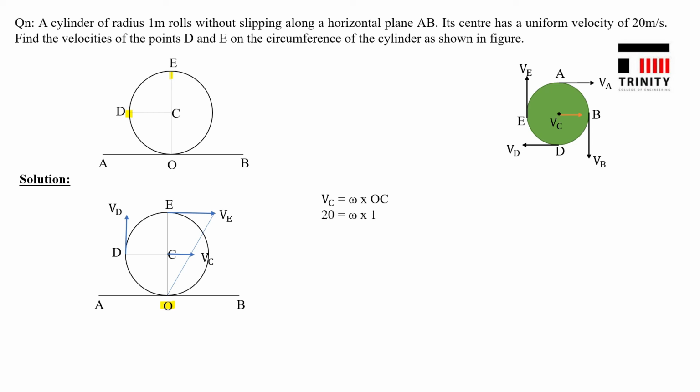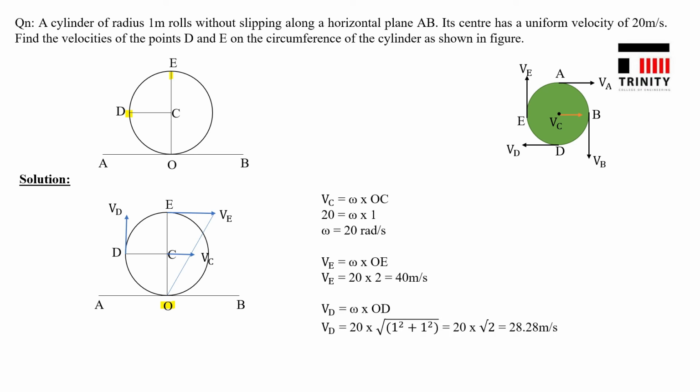VC is given as 20 meter per second, so from this equation you can find omega. You will get omega equal to 20 radians per second. Similarly, VE is equal to omega into OE, where OE is the diameter of the wheel, which is 2. So VE is equal to 40 meter per second.